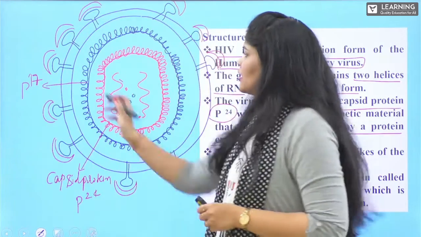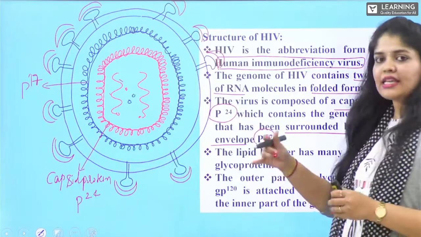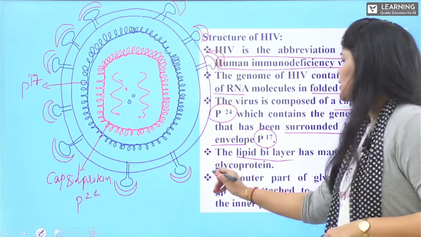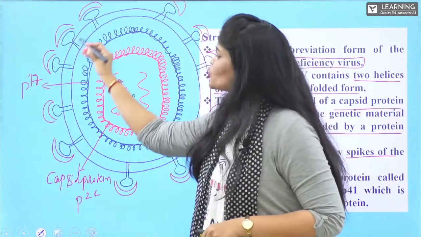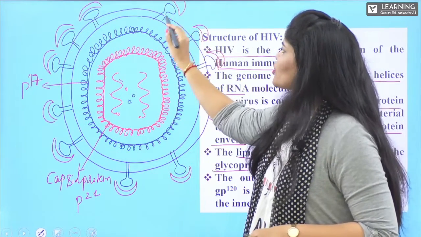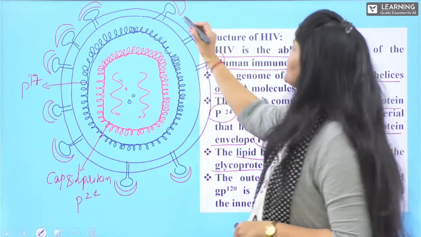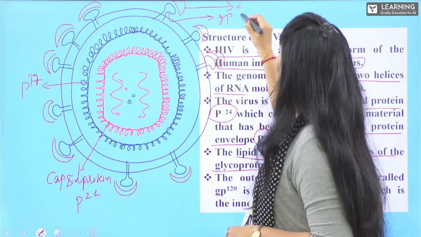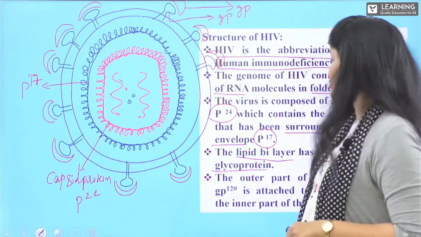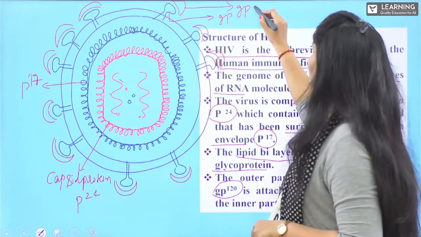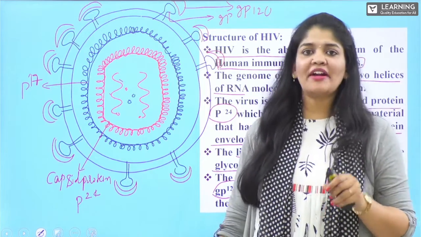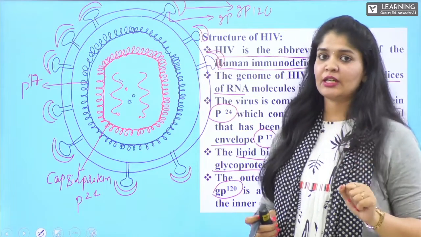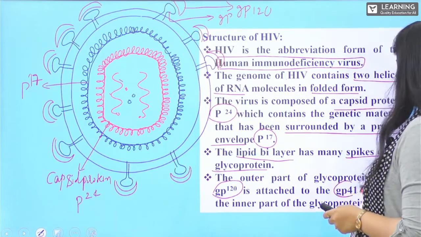Now, this P17 is further surrounded by the lipid bilayer. The lipid bilayer has many spikes of glycoproteins. These are all spikes of glycoprotein we can find. There is a transmembrane glycoprotein and a surface glycoprotein. The surface glycoprotein is represented by glycoprotein 120, and the transmembrane glycoprotein, which is embedded into the lipid bilayer, is represented by glycoprotein 41.